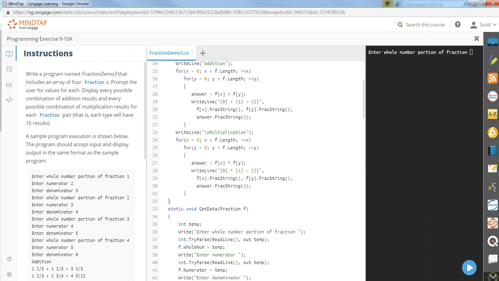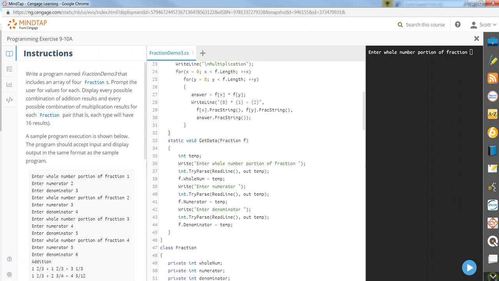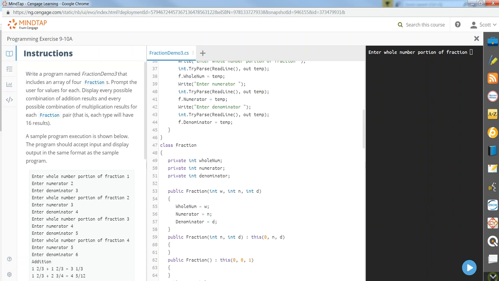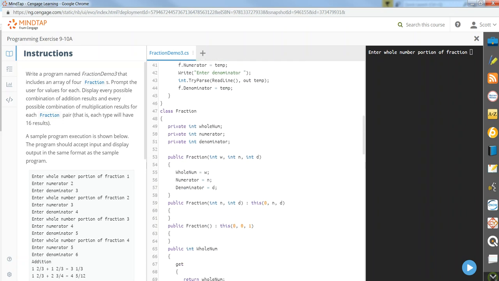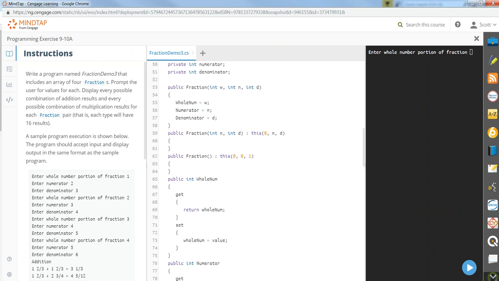This closes out our main. Declare static void get data. So here's our get data method. We pass it fraction f by reference. That goes back to actually populate that array declared above. Come down, here's our fraction class. Should be the same as they provided. Got a couple of integers, actually 3, whole num, numerator, denominator. Same code that we've used time and time again now.